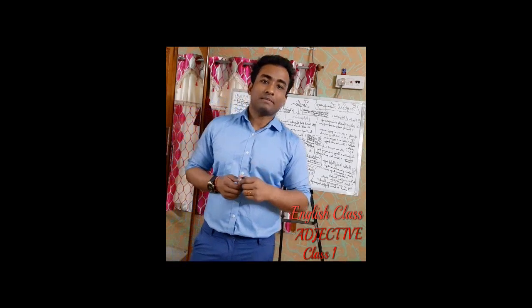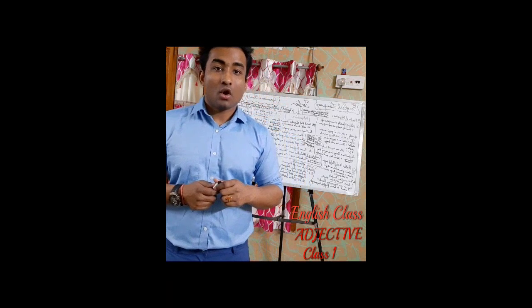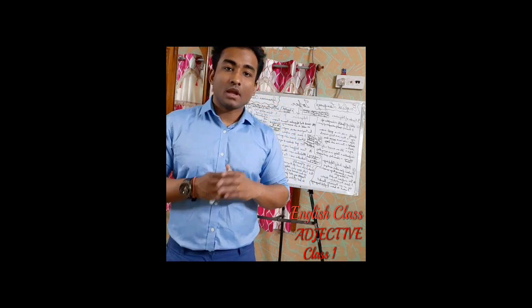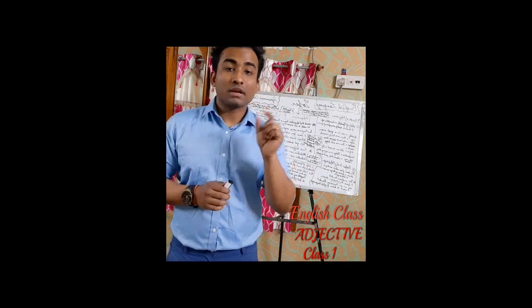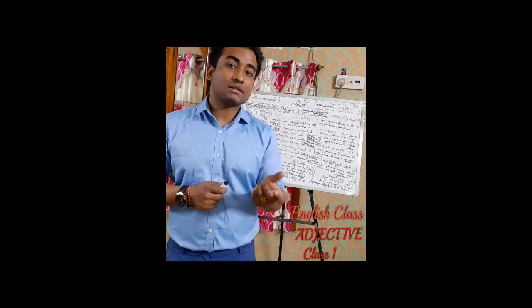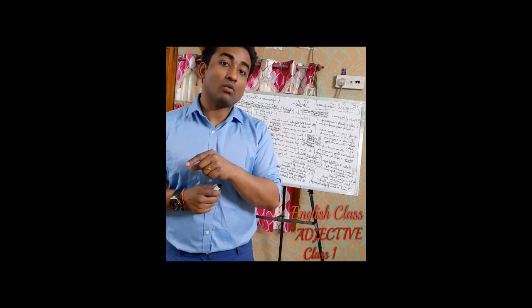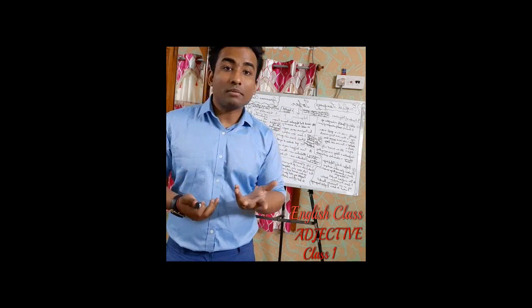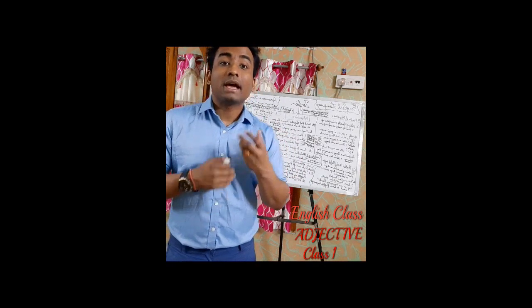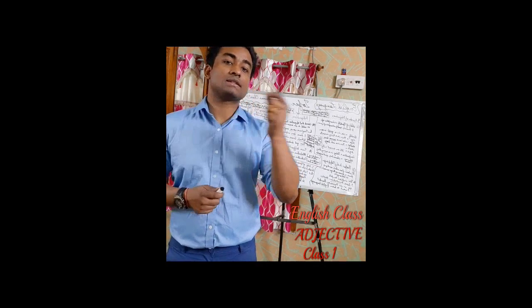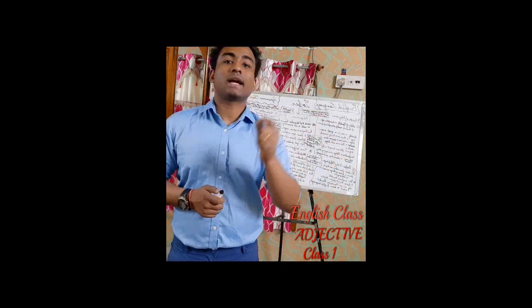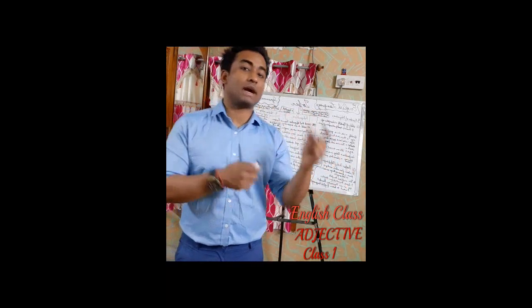If I say a healthy mind always works better. Healthy mind. So here mind is a noun and this noun is described by the word healthy. Which kind of mind? Healthy mind. That's why healthy is an adjective, because mind is a noun.